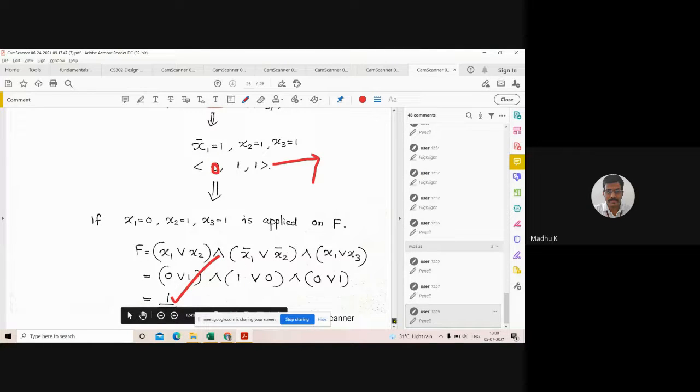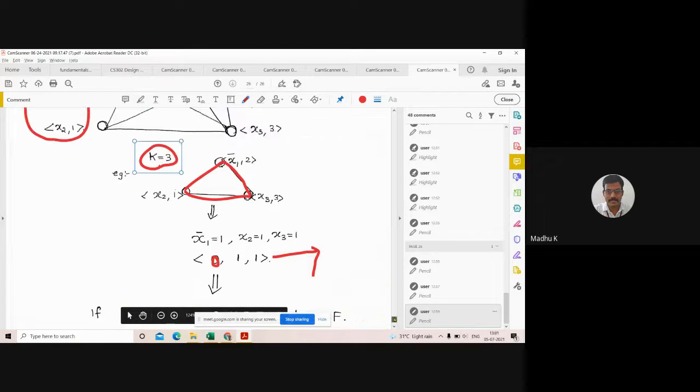Try to understand that concept. What does it mean? It means this clique problem is basically a solution of our CNF satisfiability problem.